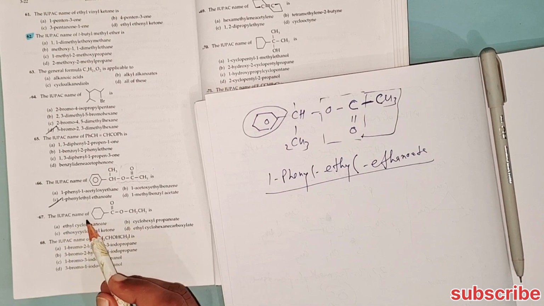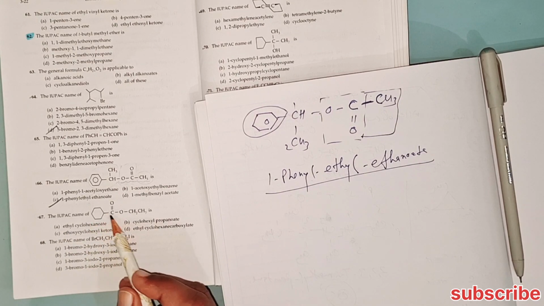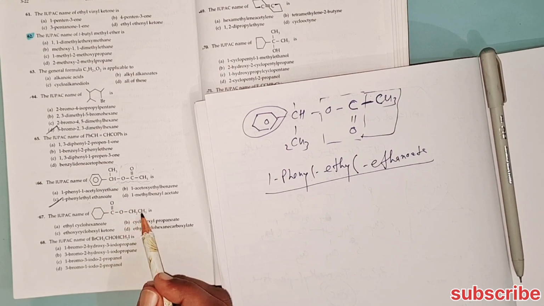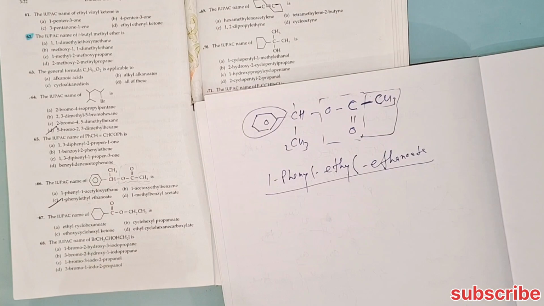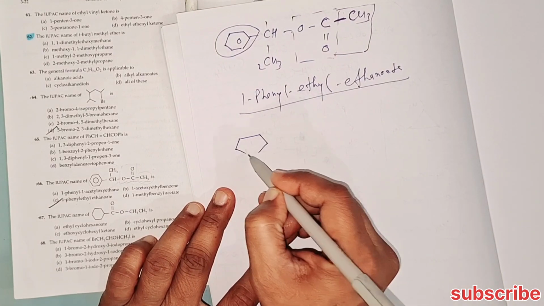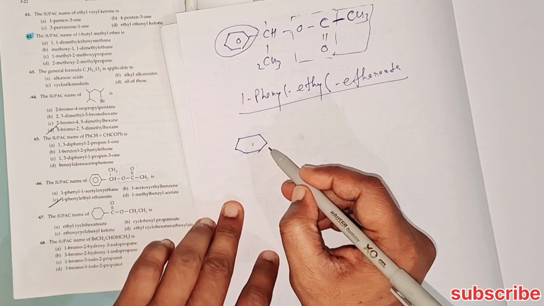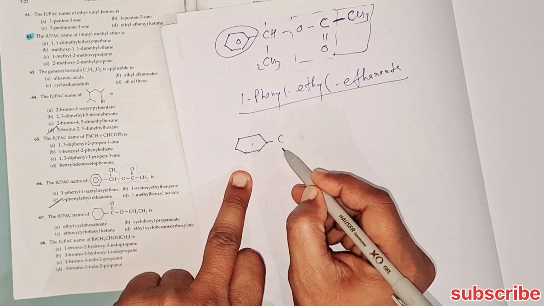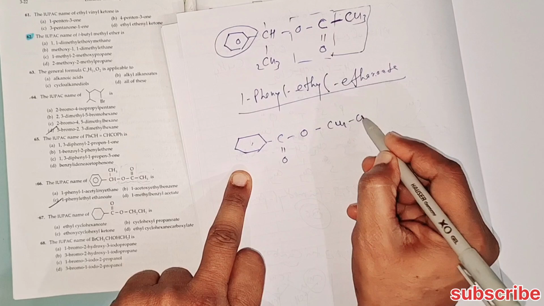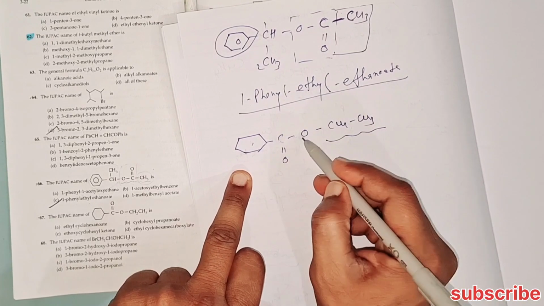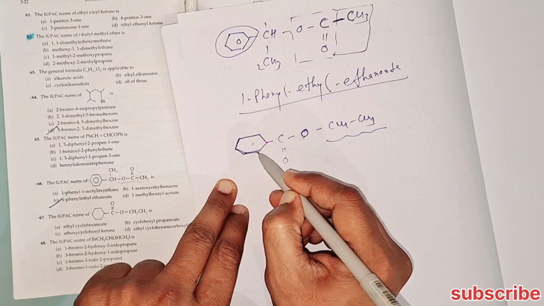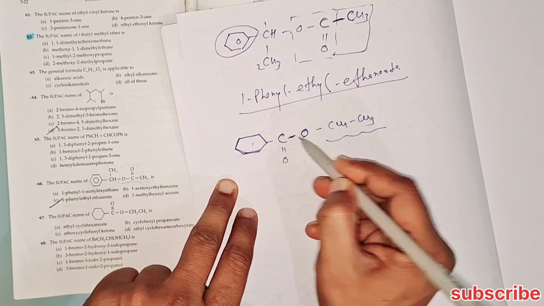Next is the IUPAC name of cyclohexane as a substituent, cyclohexyl. This is an ester and this is CH2CH3. So this is a little different problem. This is cyclohexyl, and C double bond O single bond CH2CH3. This is the alkyl group because it is attached to the oxygen of the ester. This is cyclohexane and this is carboxylate.